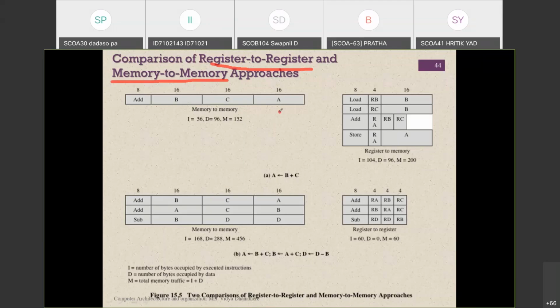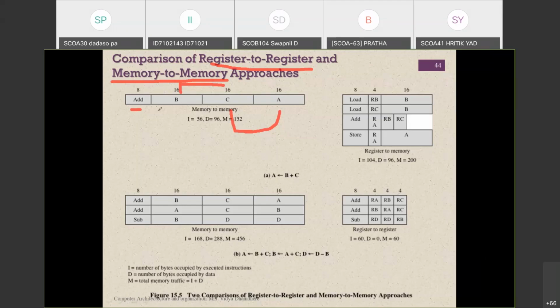So B, comma C, that is, the contents of B and C will be added, and that result will be stored in the B register, and this instruction is add. For that, it is mentioned that the total 16-bit addition is done and the result is stored in the B register. That is a memory to memory operation. So whatever data is in that particular memory location, it is going to add it and it will be stored here.